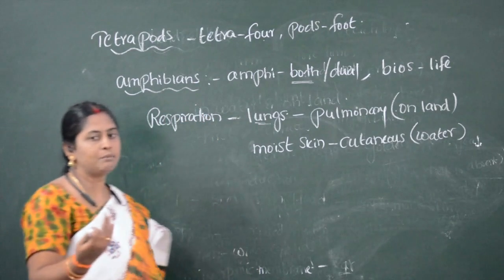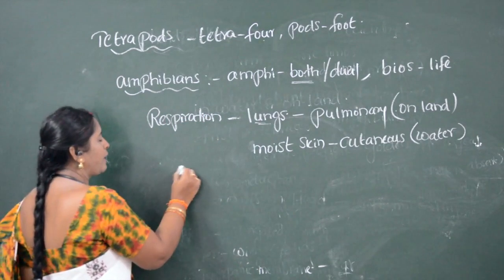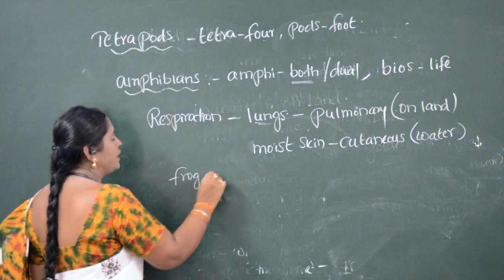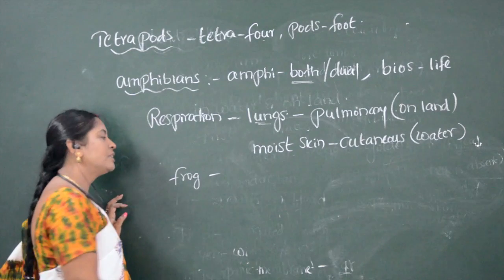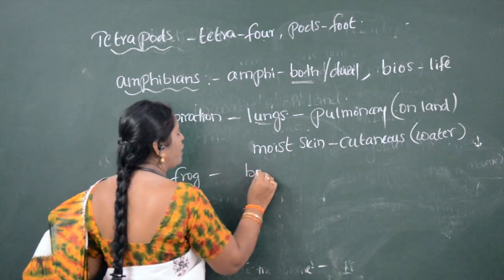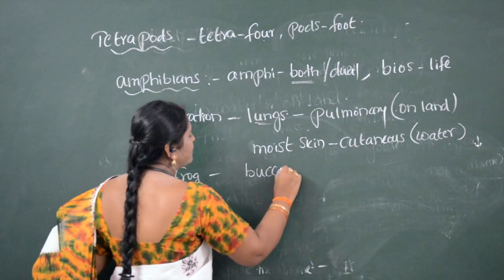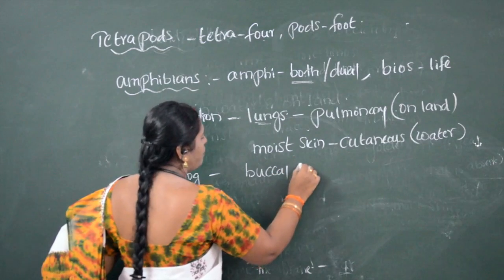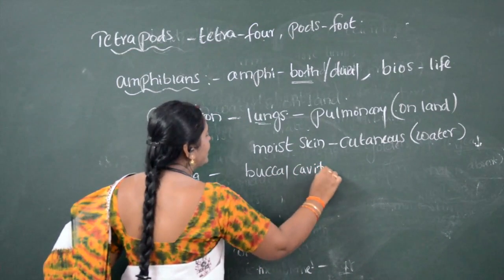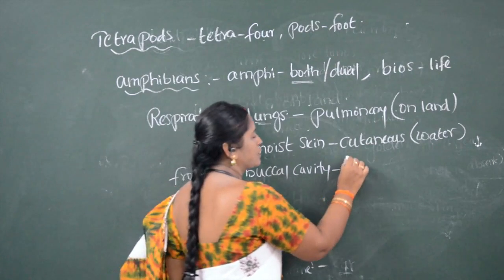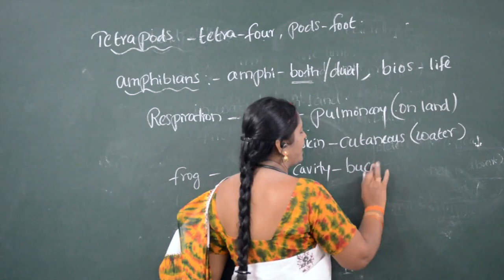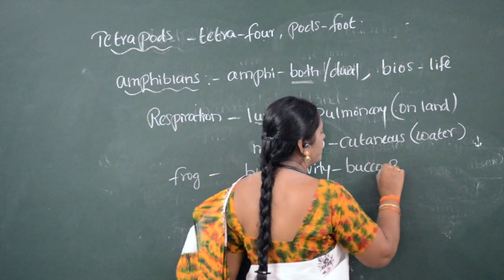In some organisms, for example the frog, it sometimes respires with the help of the buccal cavity. Such kind of respiration is called buccopharyngeal respiration.